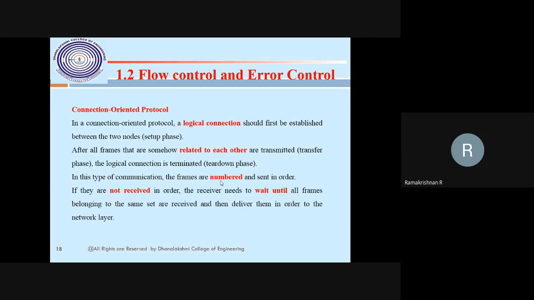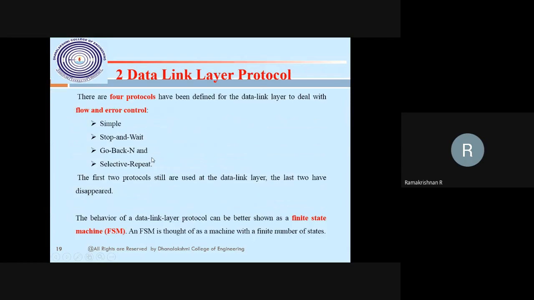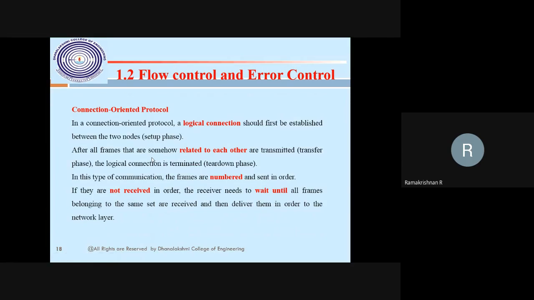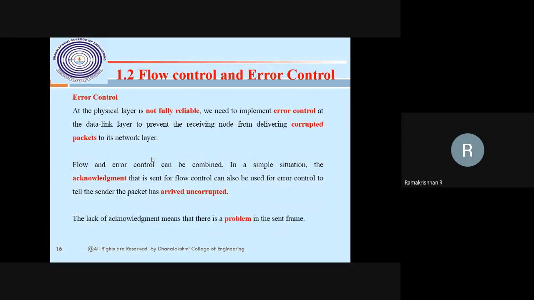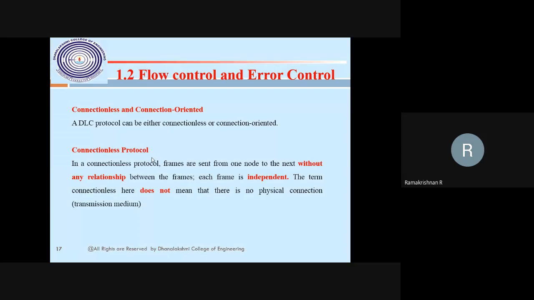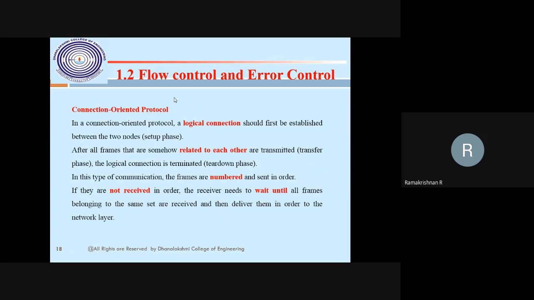So the receiving node will check, okay, 1, 2, 3, 5, 6, 9, 10 is received. That's a connection received. They won't deliver it until all the frames are received, and then they deliver them. That's what connection oriented is. Connectionless is nothing but the packets flow independently, but finally the transmission media rearranges the packets according to the order, then delivers them. This is connection oriented versus connectionless.